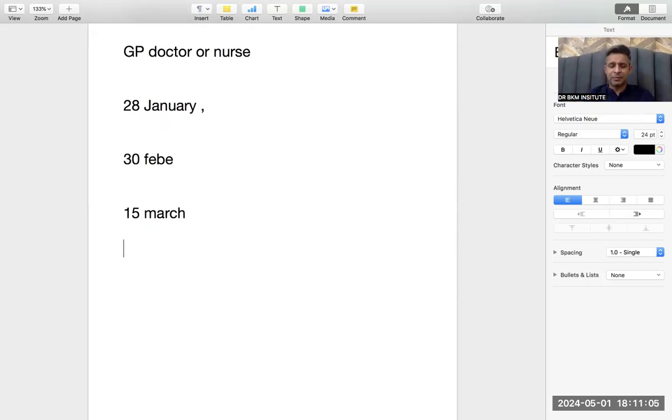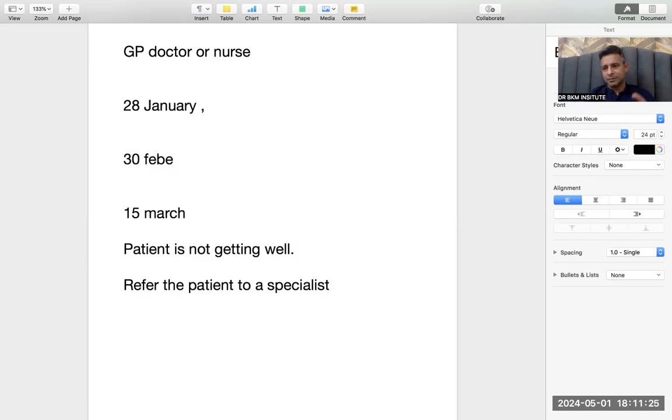But the problem is that the patient is not getting well. So what will you do? Suppose you are a nurse at a GP clinic, or you yourself are the GP, what will you do? You will refer the patient to a specialist. That is the main thing. So these kinds of letters are the visit letters.